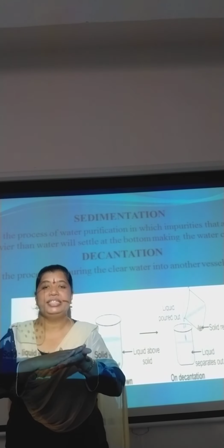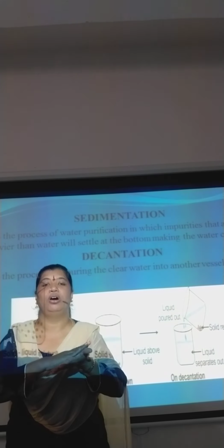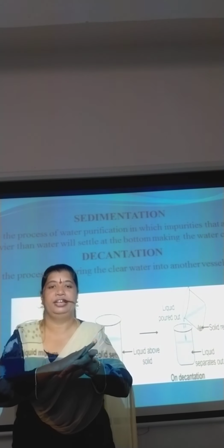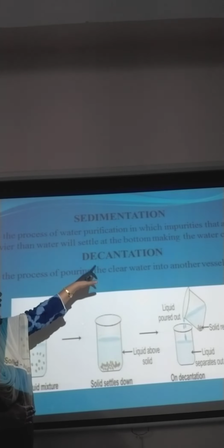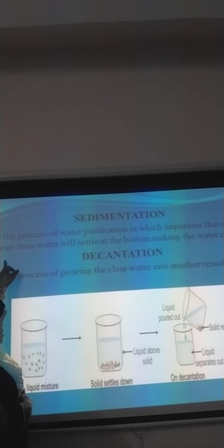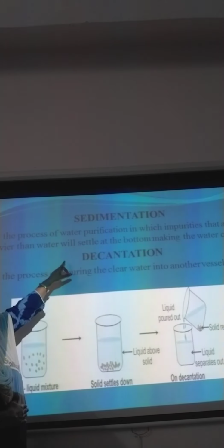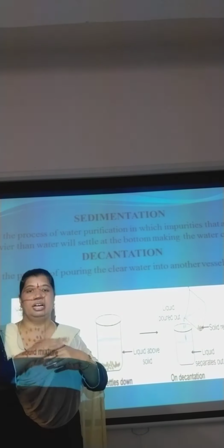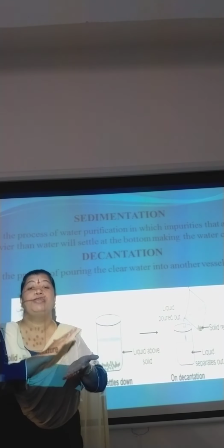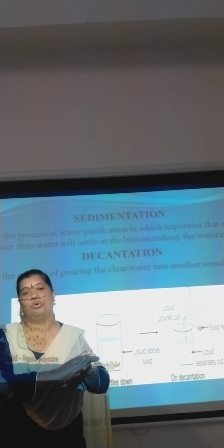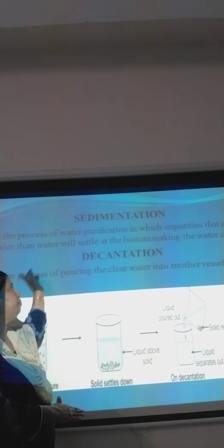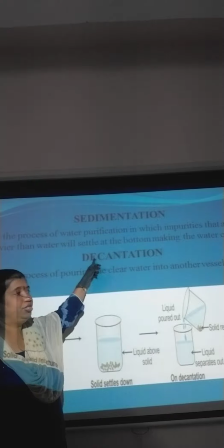Okay children, it is a process of purification in which impurities that are heavier than water will settle down at the bottom, making the water clear. Why are they settling down? Because they are heavier than the water. So the impurities come down. That process is called sedimentation.